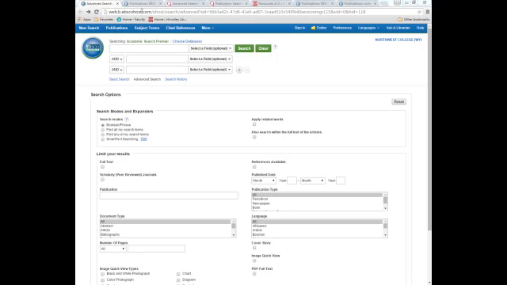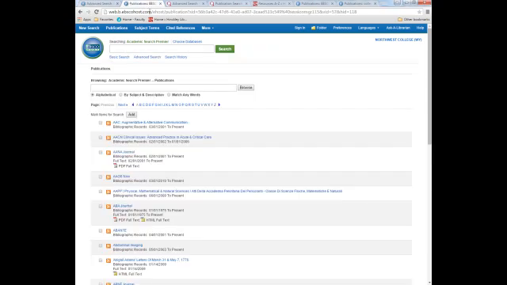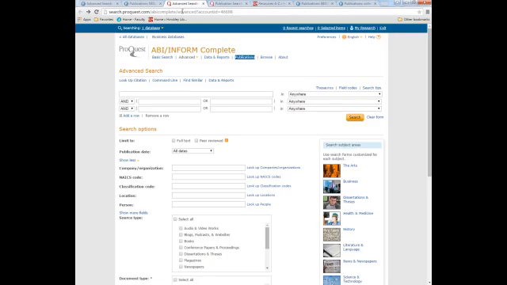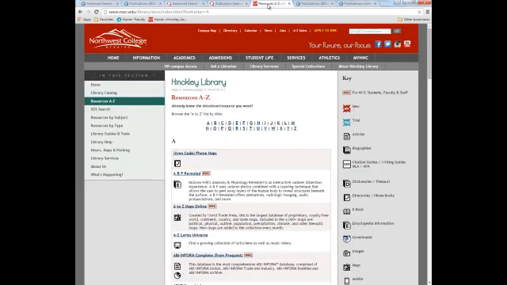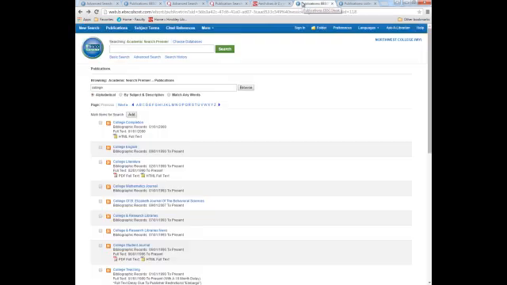Most academic journals that you will work with online will be housed in a database. Databases are repositories that contain different journals. Databases may cover many topics, like Academic Search Premier or ProQuest, or they may focus more narrowly on one topic, like ABI Inform, which contains mainly business journals. Databases often require a subscription to access content. Northwest College's Hinckley Library pays these subscription fees so students can access a wide variety of good information.